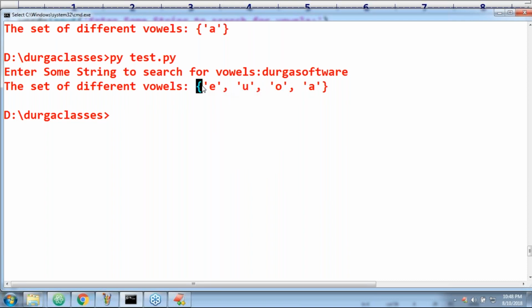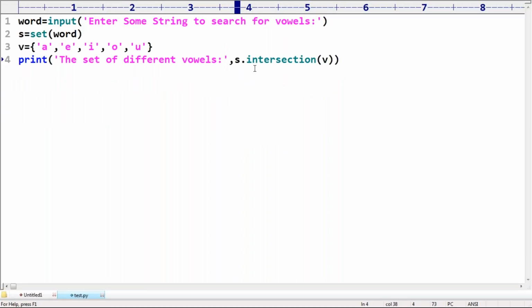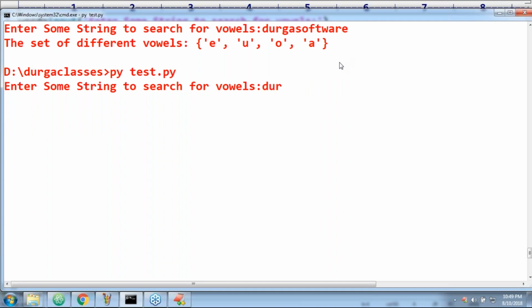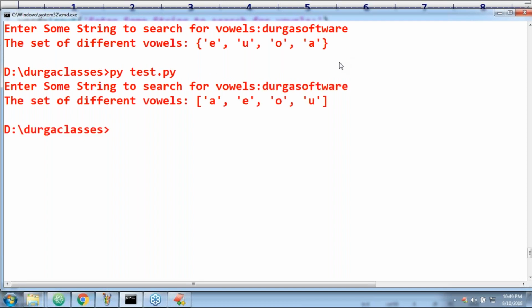Some people may ask, sir, can you please give it in sorted form? Sorting, okay, no problem. Yes, this is a set. Better to use sorted. If I use sorted of this result, but anyway, the sorted function is always going to return a list. Again, it is a list. So according to sorting order, it will come. Okay, Durga software. Then automatically a, e, i, o, u by default you are going to get.